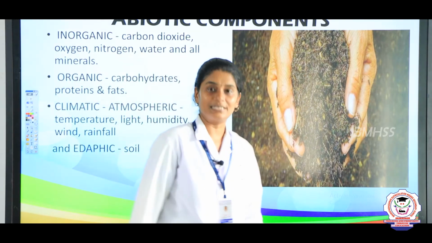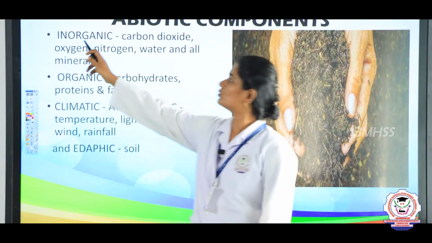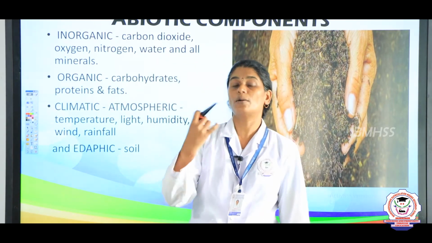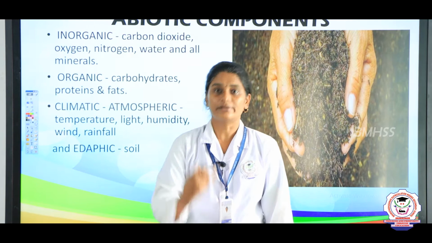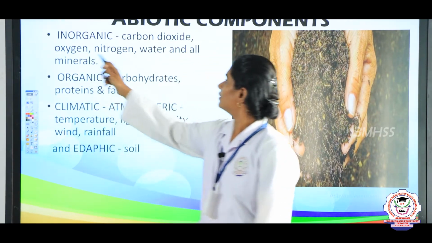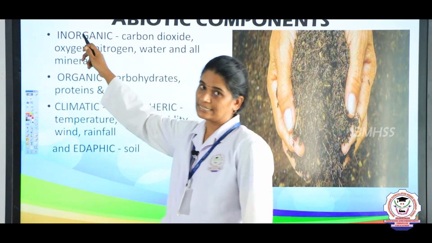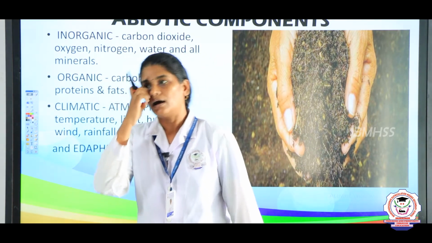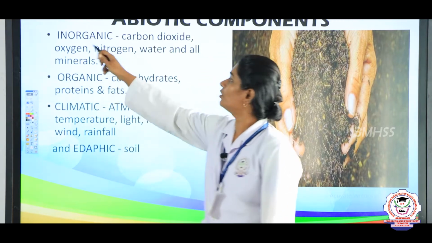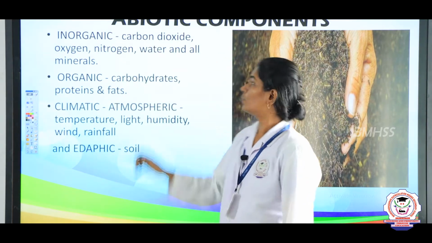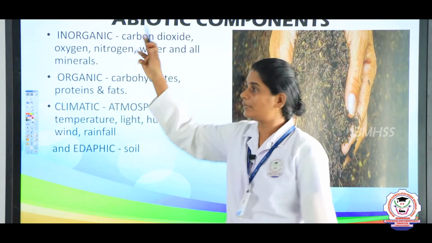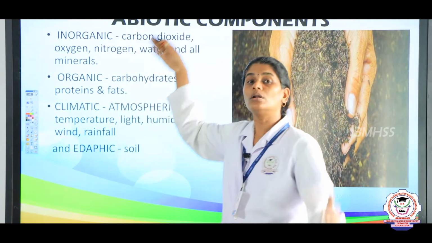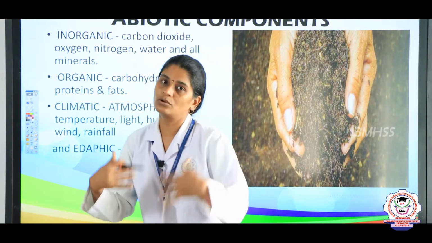First you can see the inorganic substances. What are the inorganic substances? The inorganic substances are nothing but carbon dioxide, oxygen, nitrogen. The gases come under inorganic substances, and also water and minerals present in the ecosystem are called inorganic substances. So carbon dioxide, oxygen, nitrogen, water and minerals all come under the abiotic components.